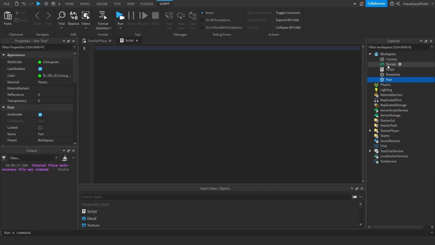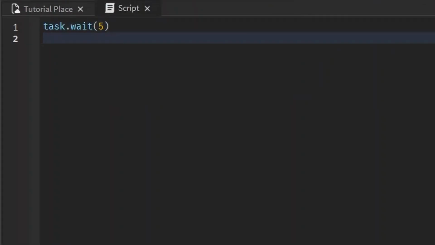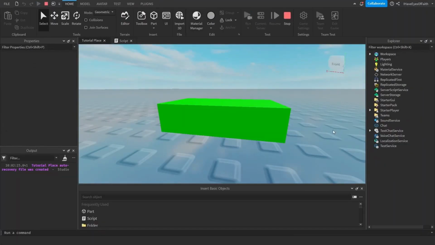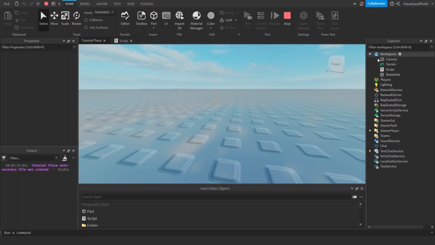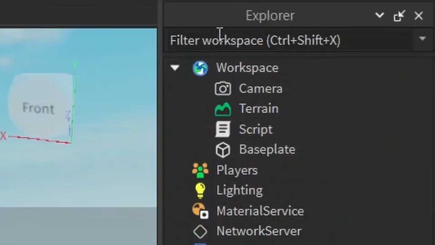Every instance, every object in Roblox, has a Destroy method. Let me show you a script that waits 5 seconds and then destroys a part. So wait 5, and then workspace.Part:Destroy(). As I said, this script is going to wait 5 seconds and then poof, the part is destroyed. It's not transparent or anything, it's just completely gone from workspace and it's not anywhere else.